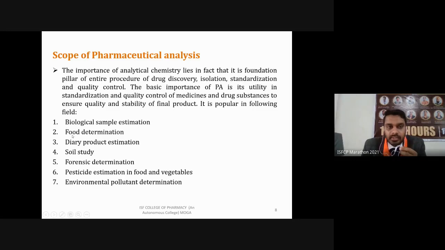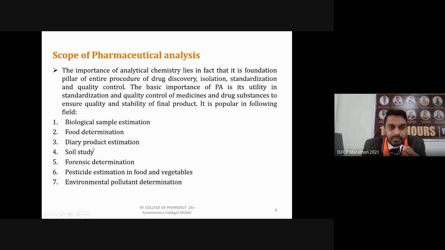Then food determination. In food we have to determine the amount of residual pesticides and insecticides included in our food, because in farming we are using different pesticides. So in food determination, or you can say food analysis, we can use these techniques. Then in dairy product estimation, what is the fat? Simply, you put milk in the dairy, then the person will say what is the amount of fat in your sample. So that is again a technique of analysis by which you determine the fat content in the milk. Similarly, you can determine any other content in the milk.